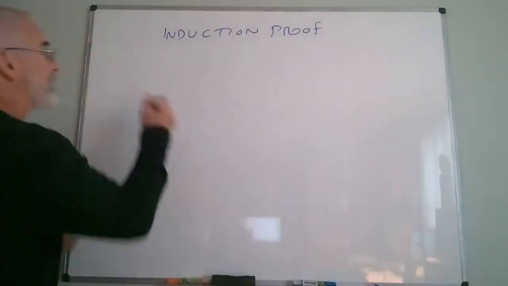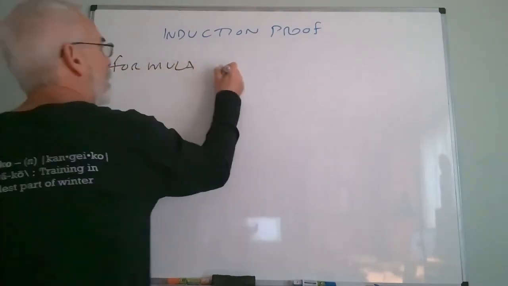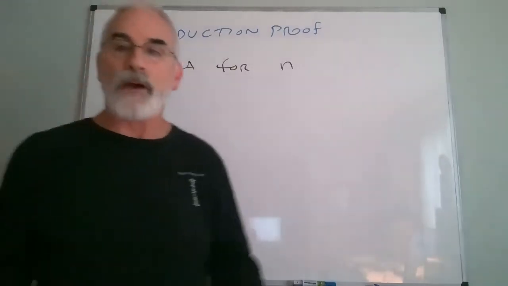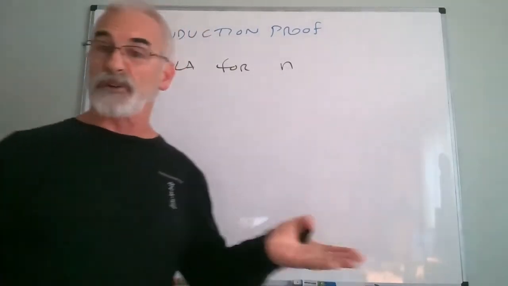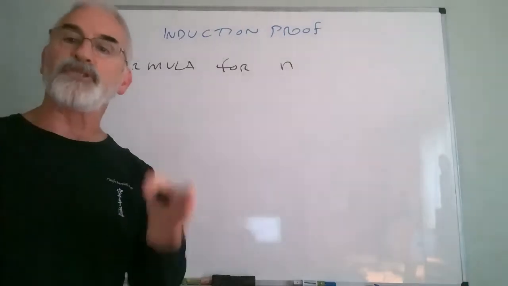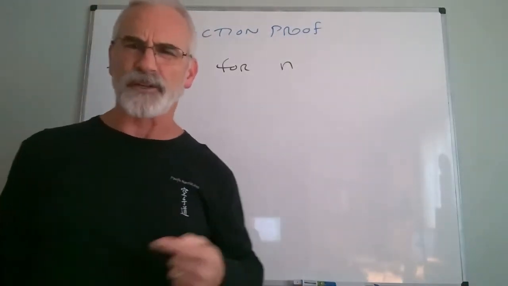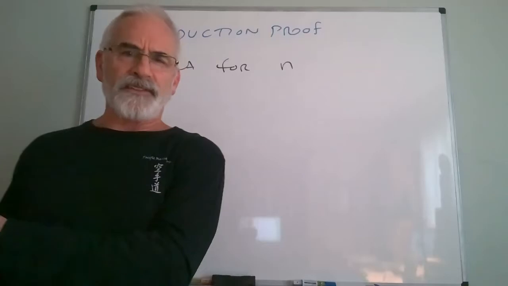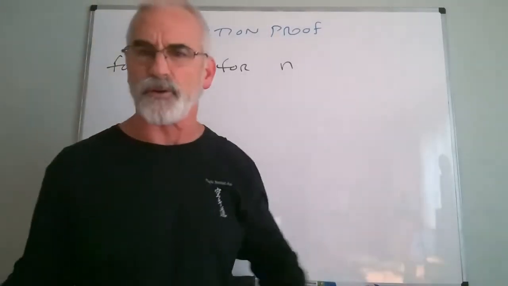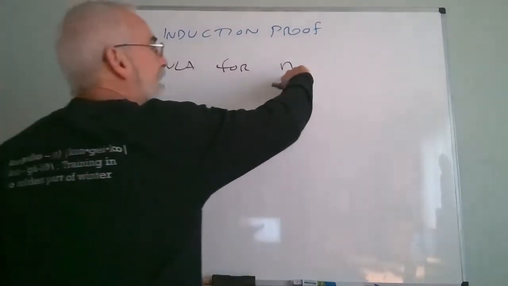Let's say we have a formula. We have a formula for n, where n is a counting number, probably. N could be 0, n could be 1, 2, 3, 4, 5, depending on where you're starting, but n is generally going to be a natural number. Okay, I can start with 0. Usually you don't think of it as starting as a negative. So think of it as n being an index, like in a summation or a sequence, that type of n. So I have a formula with an n in it.